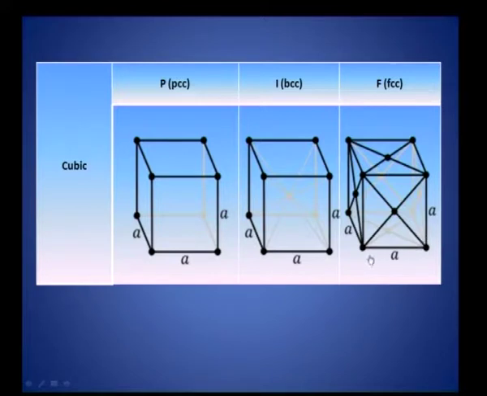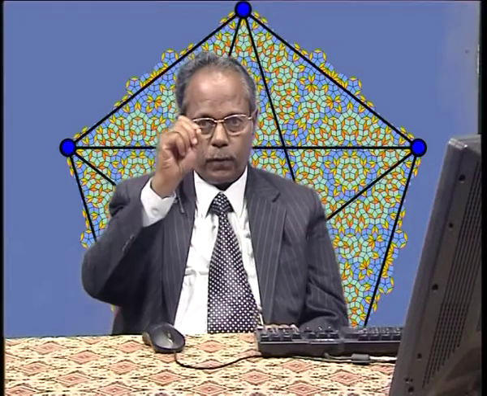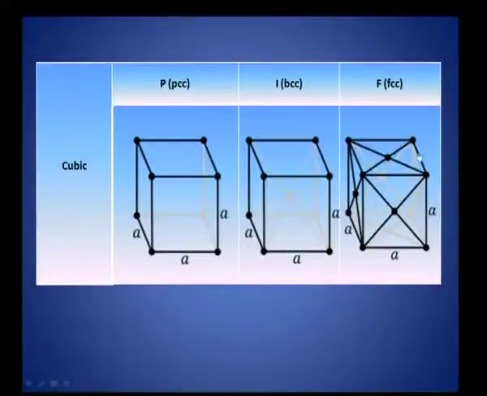How many faces will be there? For any cube there should be 6 faces, 2 faces here, 2 faces here, one top and one bottom. At the centers of all the 6 faces there will be atoms, in addition to the atoms found at the corners of the cube. This is called a face centered cubic structure, the FCC. This is body centered cubic, this is called a primitive or simple cubic structure. So, in the cubic system there are 3 different kinds of structures: simple cubic, body centered cubic and face centered cubic.